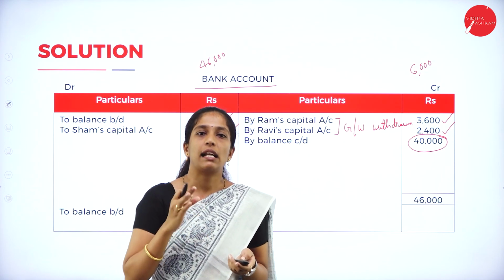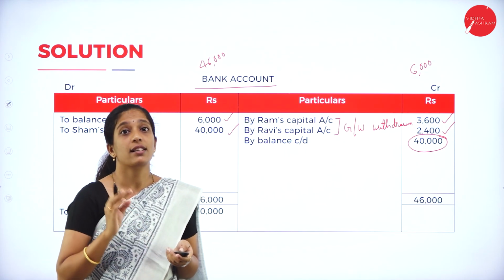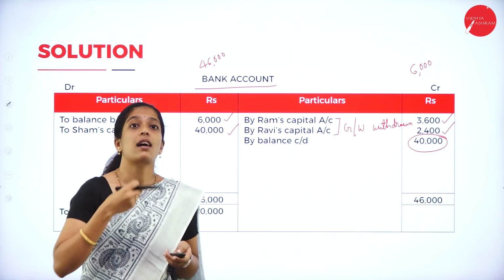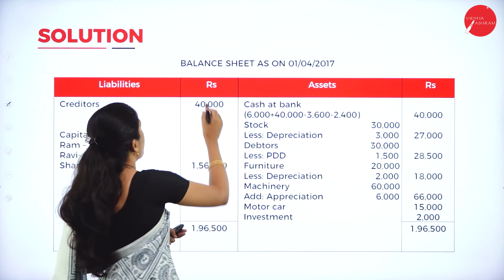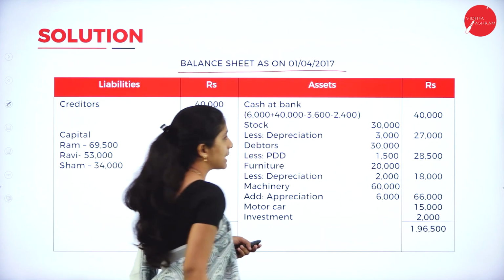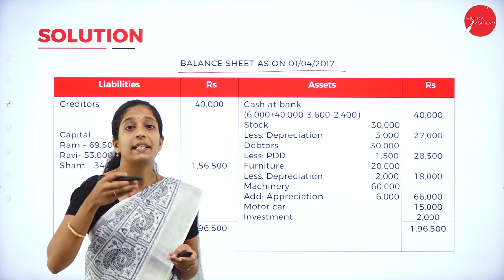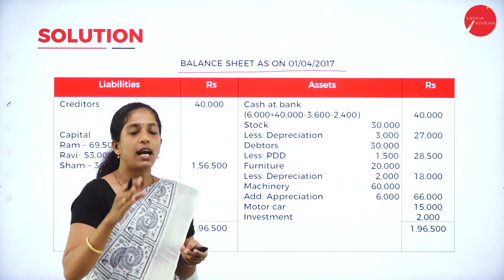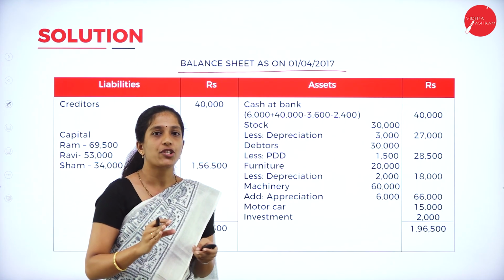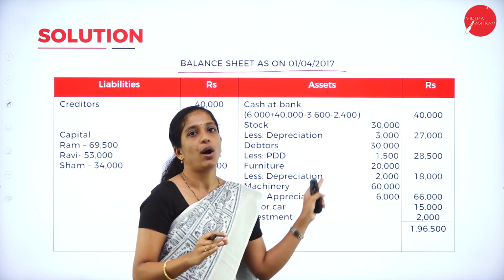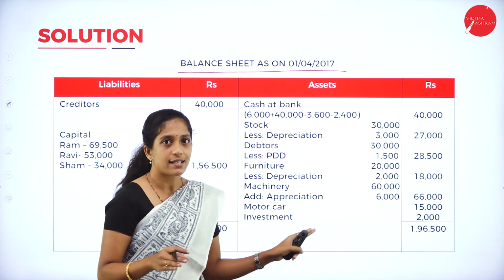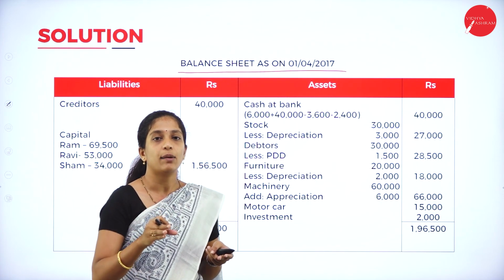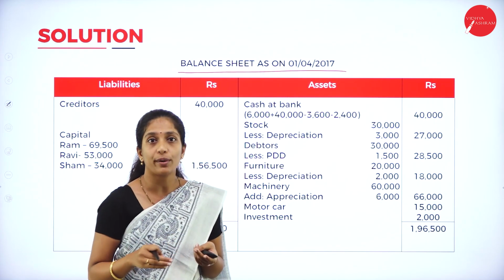Now we shall prepare the balance sheet, that is the new balance sheet of the firm, after the admission of the partner. That is the balance sheet as on 1/4/2017. It's nothing but on the date of admission. So as usual, you know the format of the balance sheet. We are having liabilities, amount, assets and amount. Now first we shall go through all the assets. So in order to record the items, we have to refer to our old balance sheet.